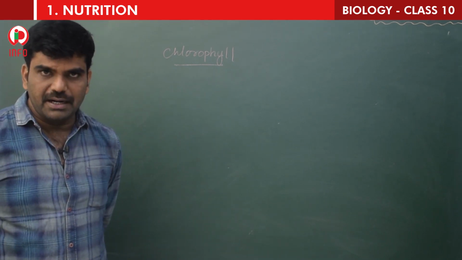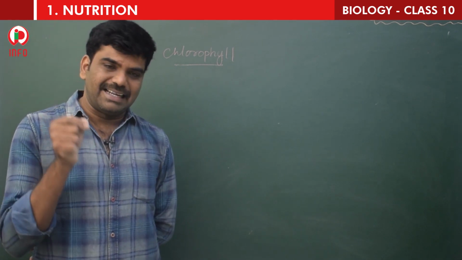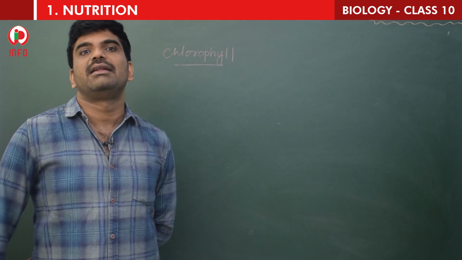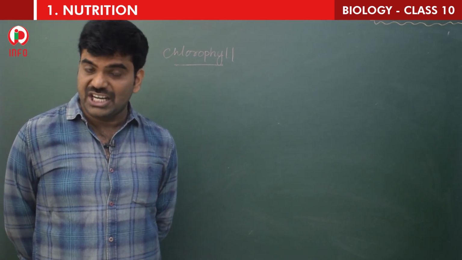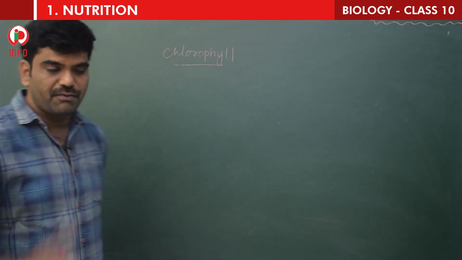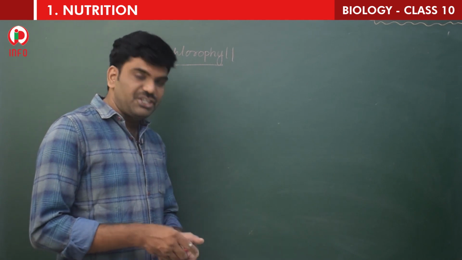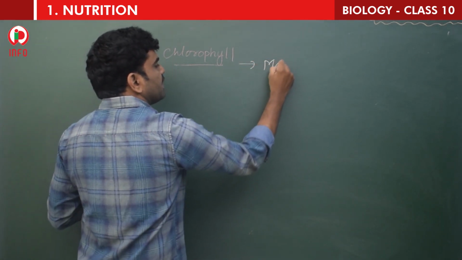Hemoglobin is a pigment which helps in the transport of oxygen. And due to the presence of hemoglobin, the blood appears red in color. So chlorophyll is such a pigment which contains one atom of magnesium. So chlorophyll contains, what is the atom? Magnesium.